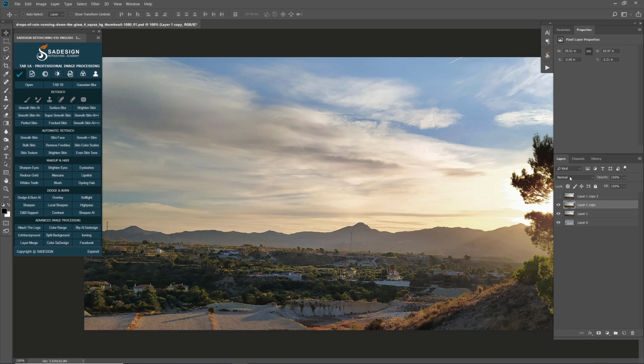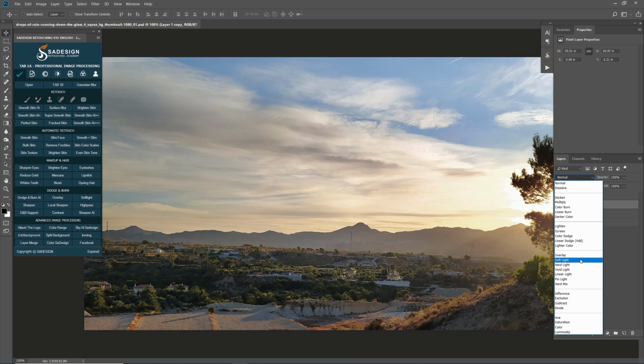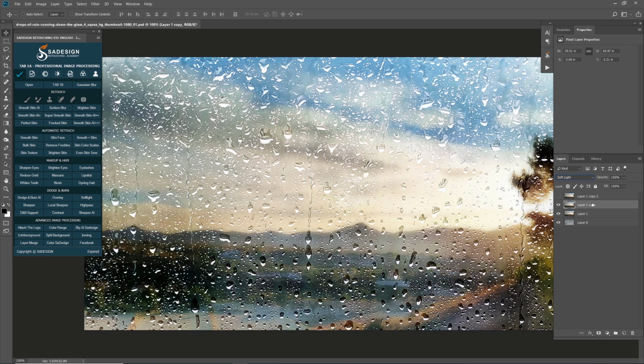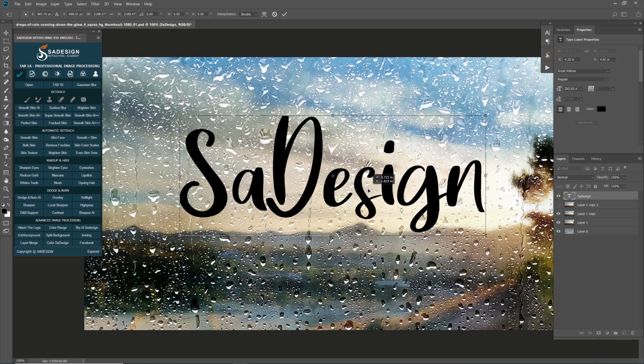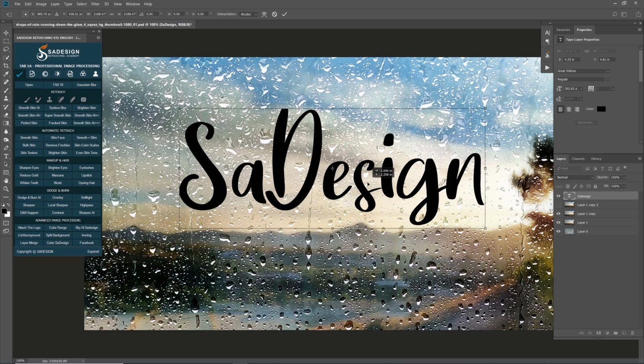In layer 1 copy, change to soft light in blend mode. Pick up text tool and type out the text that you like. Ctrl T to expand the size. Then move it to the center of the canvas.